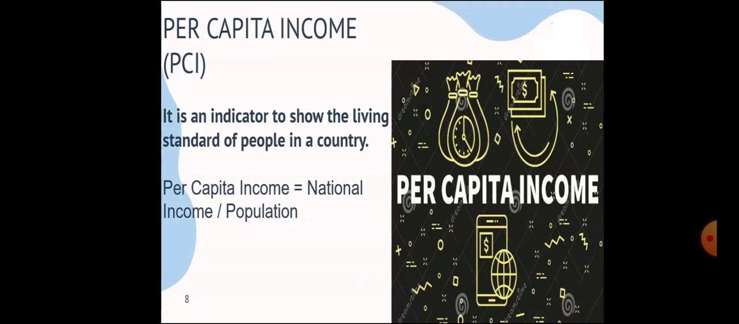Next one is PCI, per capita income. What is that? Per capita income, or output per person, is an indicator that shows the living standard of people in a country. It is obtained by dividing the national income by the population of a country. How is per capita income calculated? Per capita income is equal to national income divided by population.